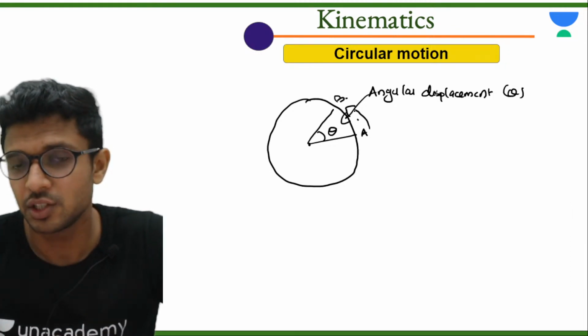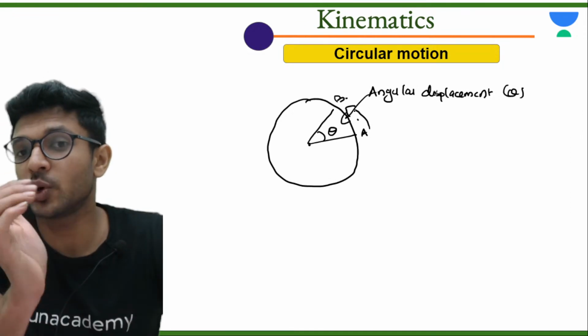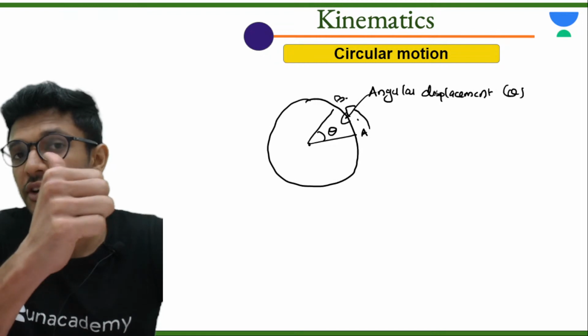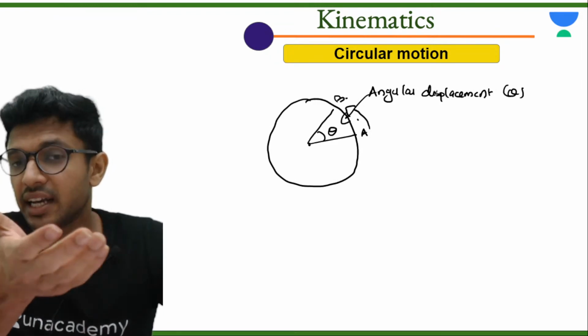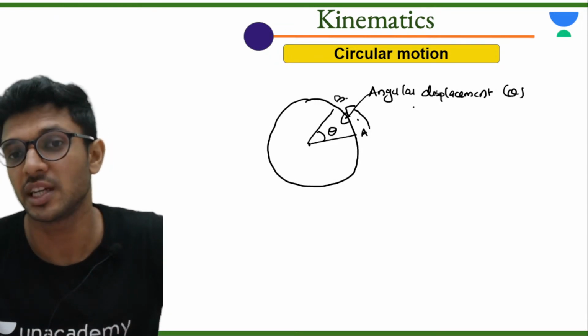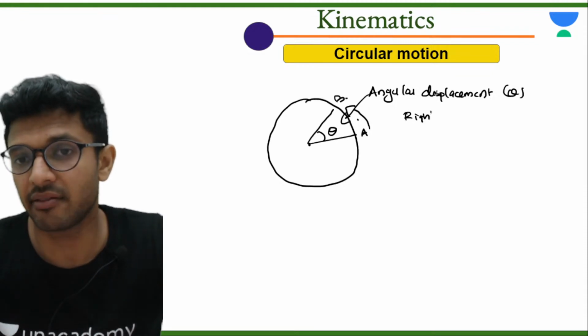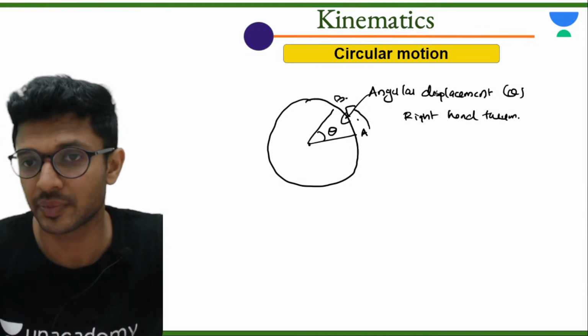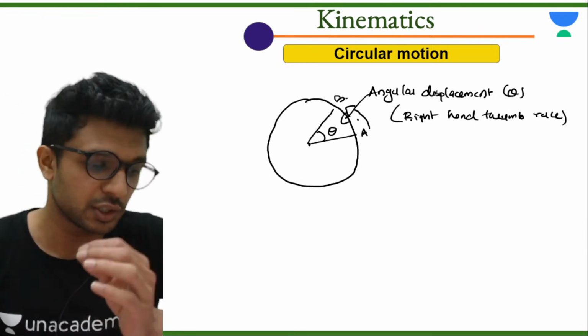From A to B. So curl your fingers also from A to B. Matlab anti-clockwise. What is the direction of the thumb showing? Outward. That itself is the direction of angular displacement. So again we have a right hand thumb rule. So the thumb rule will help us in finding out the direction of angular displacement.